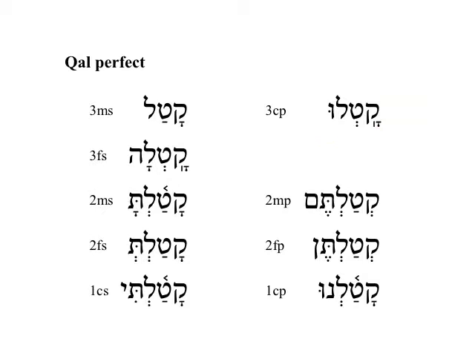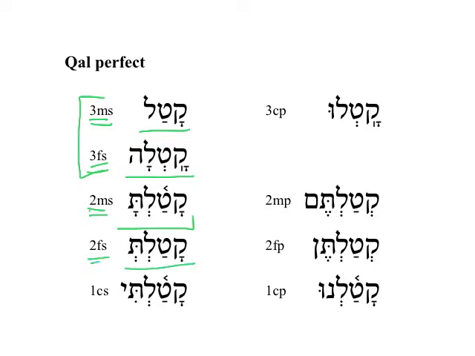Another thing that we need to keep in mind is the parsing information. So katal is 3ms, third person masculine singular. He killed. Katala is 3fs. She killed. And then we have this 2ms, katalta. You killed, masculine singular.